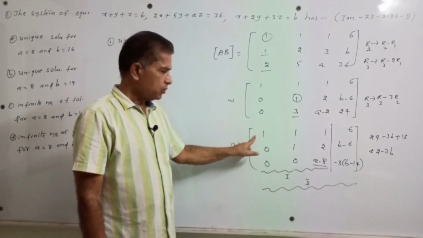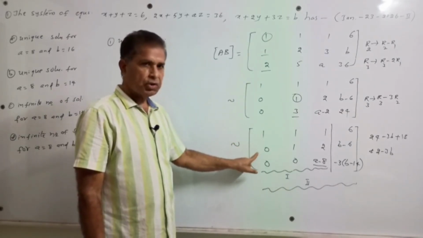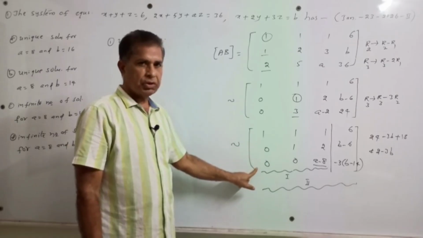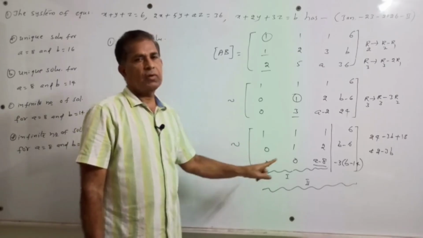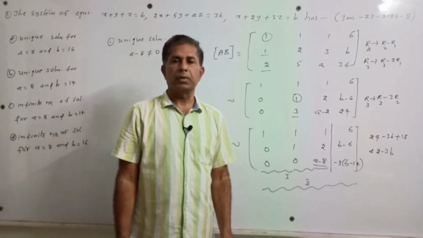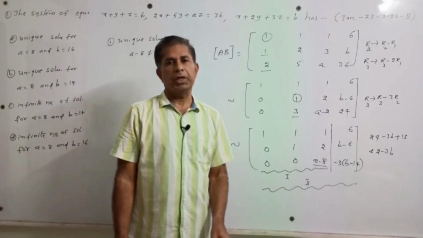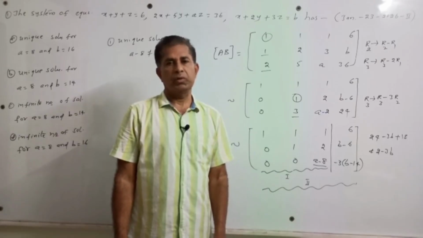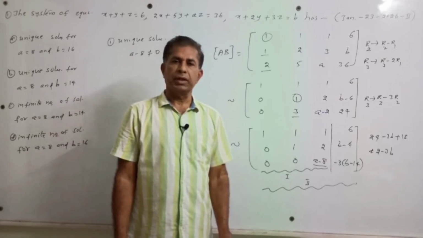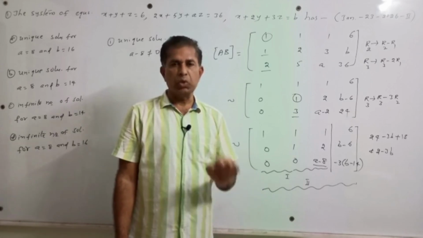First row non-zero row, second one also non-zero row, third one also non-zero row. Therefore rank of A is equal to rank of AB is equal to 3, the number of variables. Therefore I can say the above system is having unique solution.